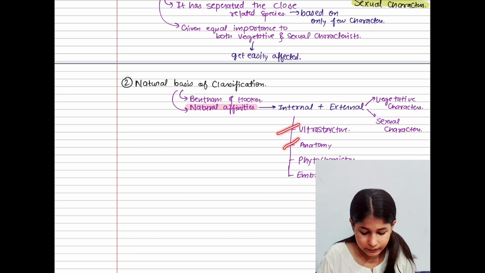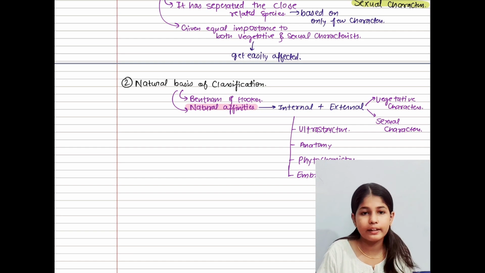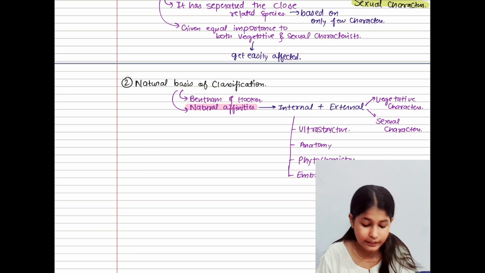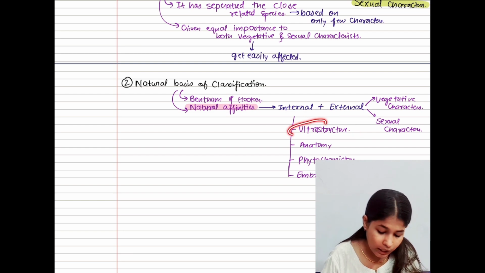Let's understand each keyword one by one, then you will get a clear idea of what it actually is. So, ultrastructure: what is meant by ultrastructure?